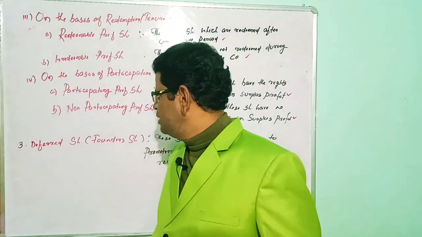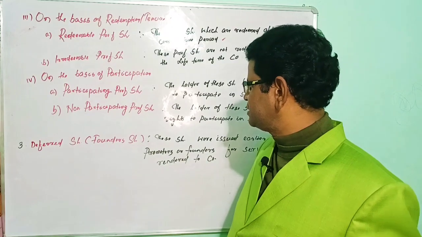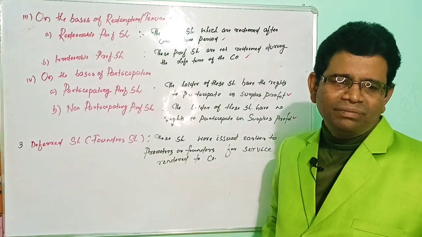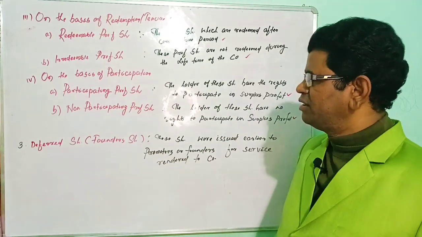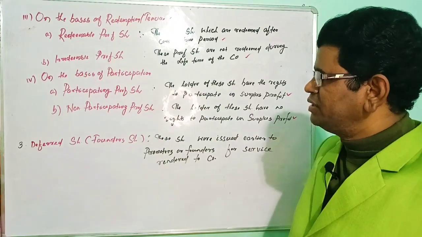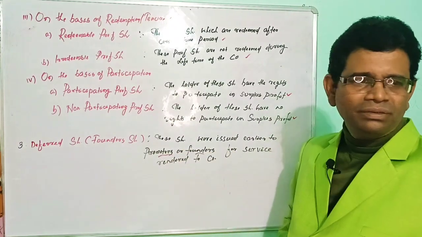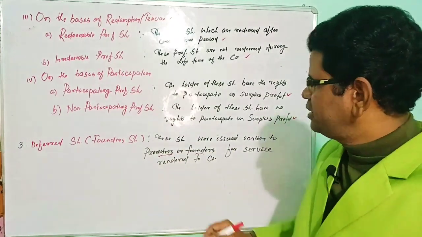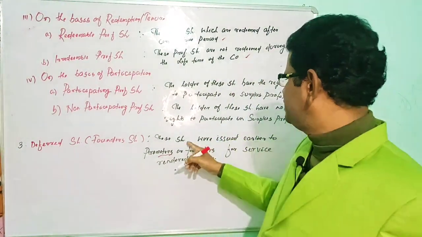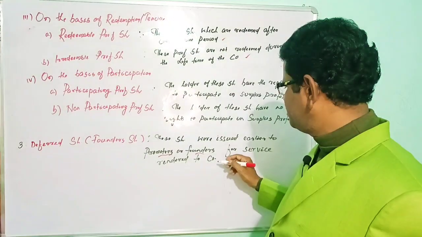The third category of shares is the deferred shares, also known as founder shares. Right now deferred shares are not being issued by companies. Earlier, only private companies were eligible to issue deferred shares, to the promoters or founders. Who are the promoters or founders? Those who take the lead role in the formation of the company. These shares were issued to them for the services rendered for the formation of the company.